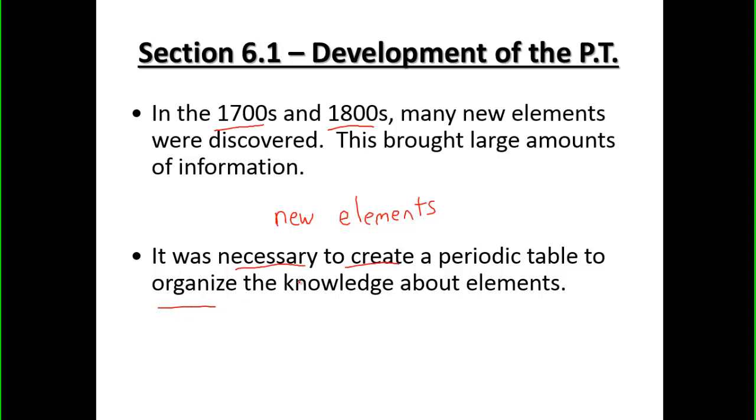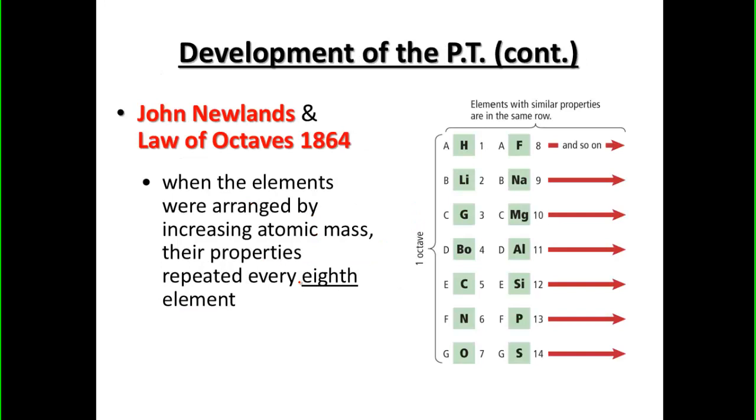And so as we started to look, a few people were involved in the beginning of this process. John Newlands came up with the idea, first off, the law of octaves. Octaves, the number 8, is going to be a very important number for us. In 1864, he looked at the idea that when elements are arranged by increasing atomic mass, about every 8th element repeated chemical properties. So like lithium and sodium, similar properties, and that continued on for potassium.